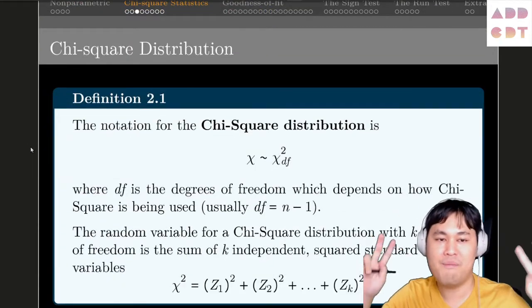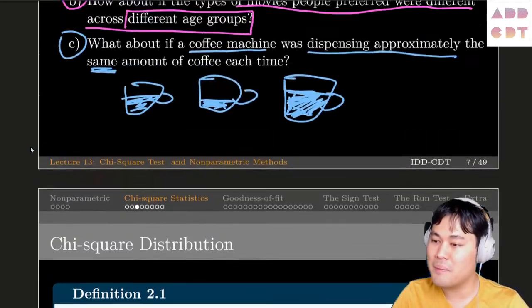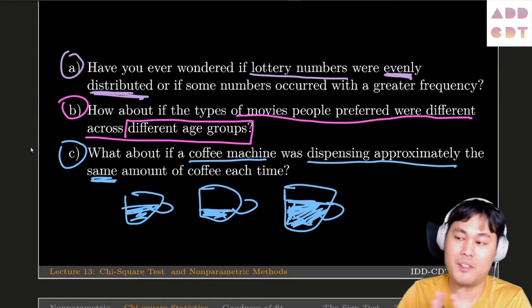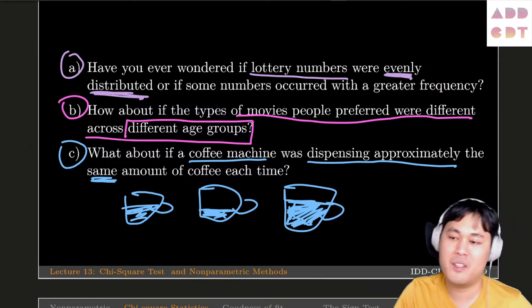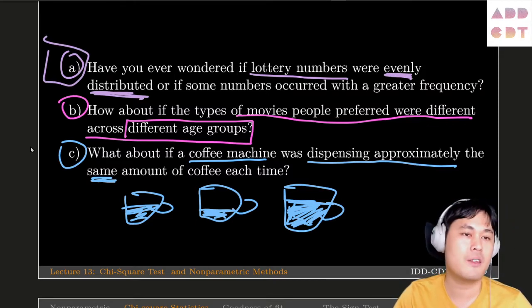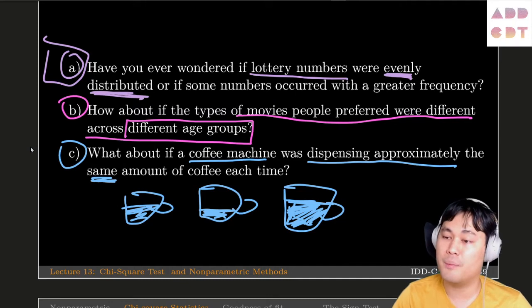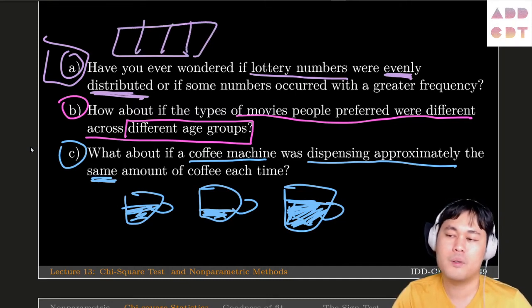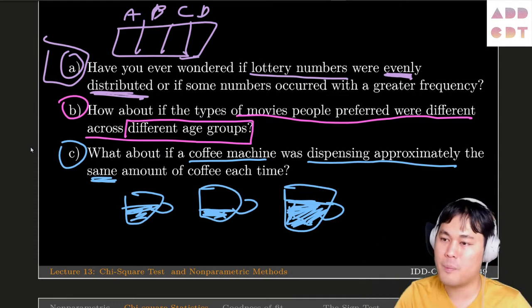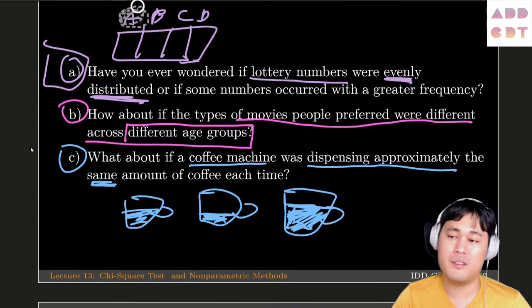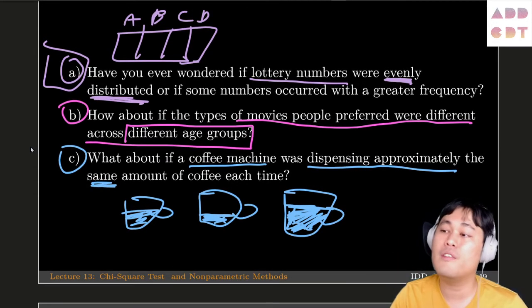Alright, so we can answer all these questions, but let's take a look at them one by one. Let's take a look at the math first. Since it is not normal, we don't assume any normal distribution, or maybe sometimes it's not even normal. For example, in the first case, it is A, the lottery numbers. So let's say there are 4 choices A, B, C, D, and I claim that the number of letters in the box are evenly distributed.